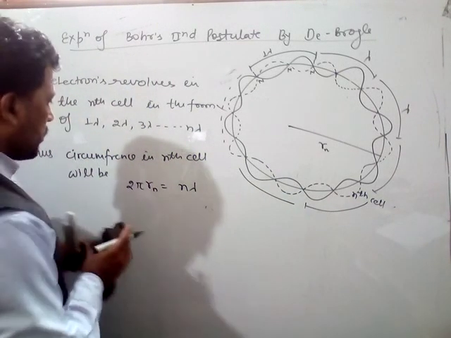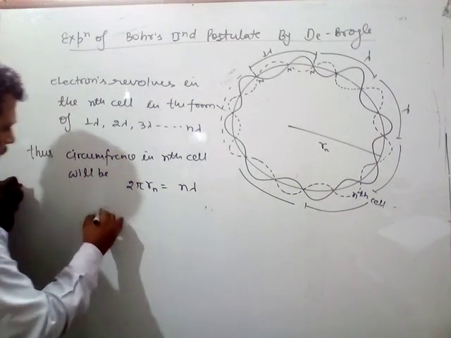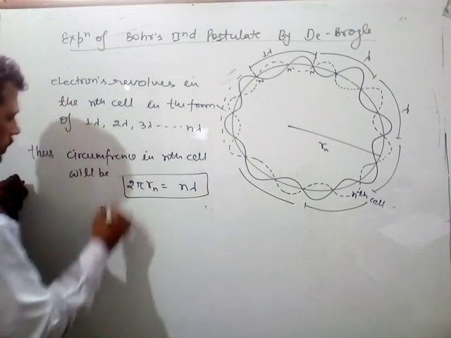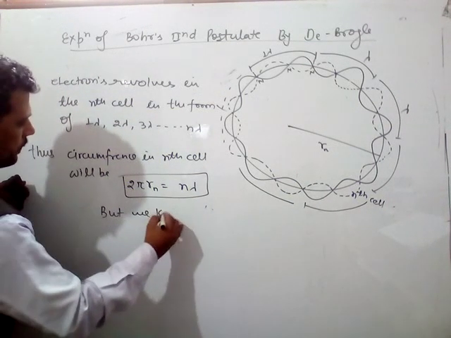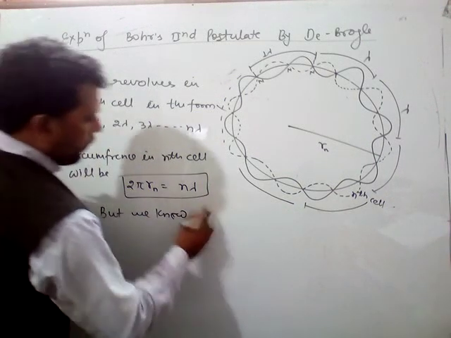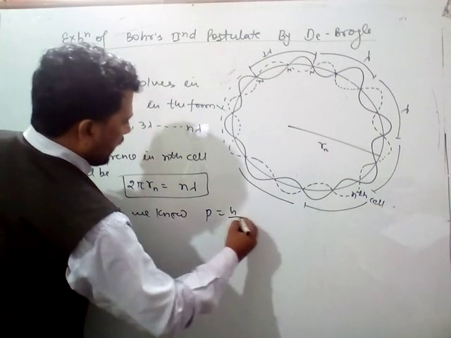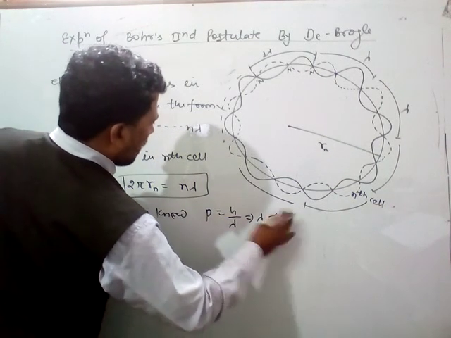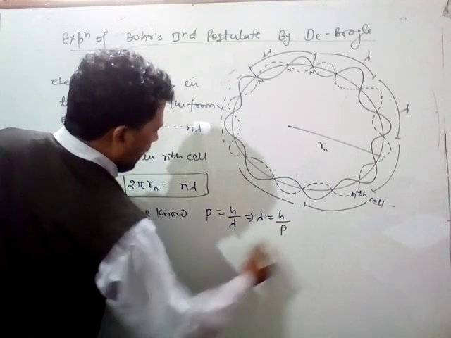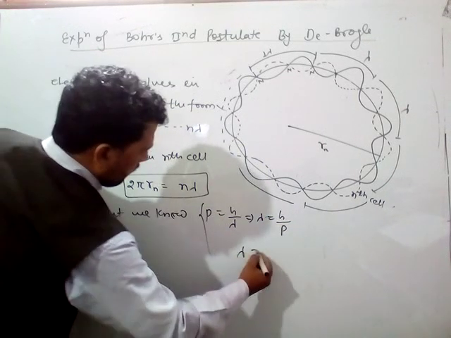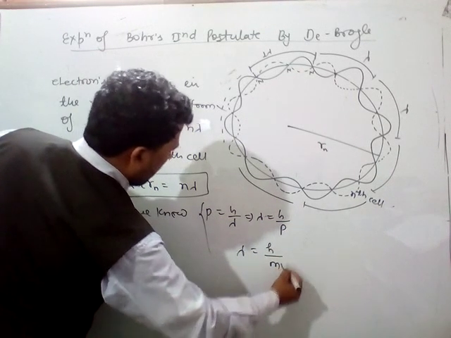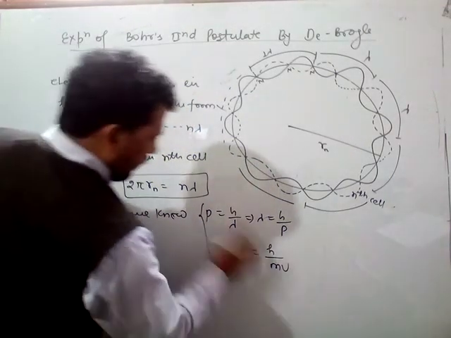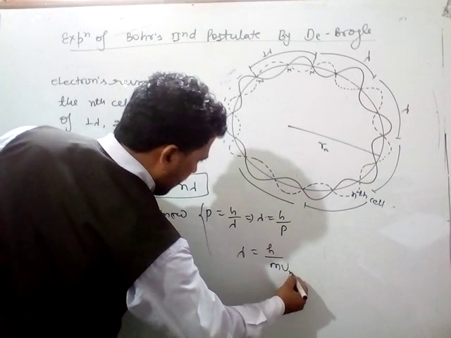Okay, so we know that, but we know that momentum of photon p equals h by lambda, or lambda equals h upon p, where p equals m into v. So for the nth shell it is n.